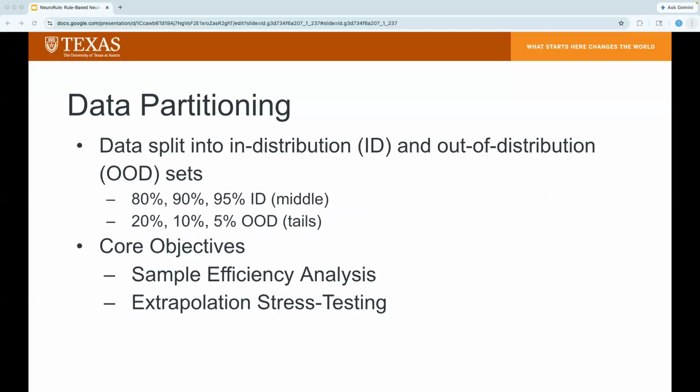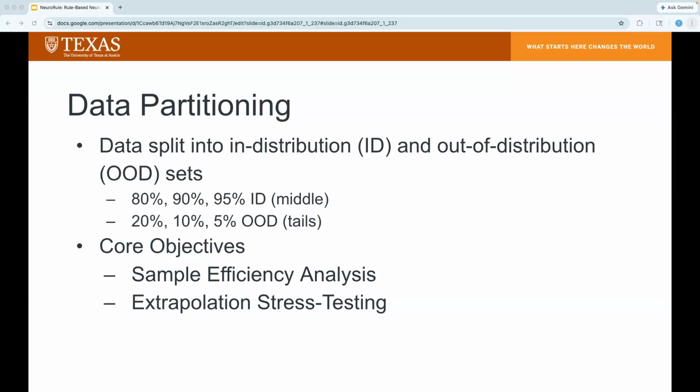To investigate the relationship between data availability and model robustness, a tiered data partitioning strategy was implemented. So the dataset is essentially categorized into in-distribution middle data and out-of-distribution tail data. The neural network is trained across 3 distinct data ratios, in this case, 80%, 90%, and 95%. In the 90% case, for example, the model trains on the central mass of the distribution, while the extreme 5% on both sides is reserved for out-of-distribution testing.